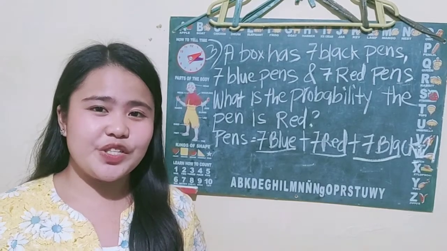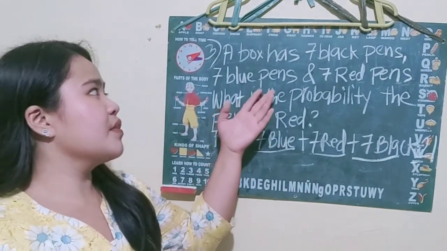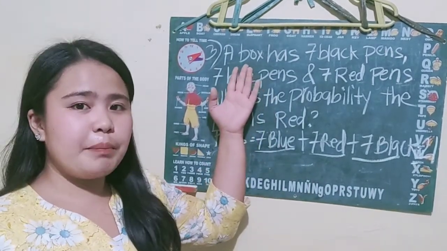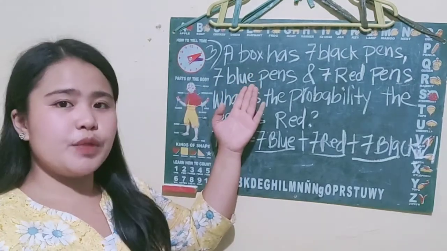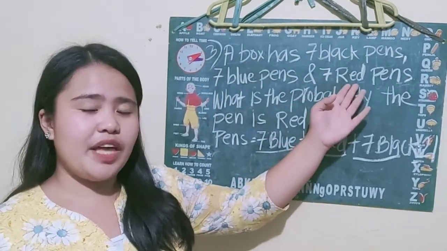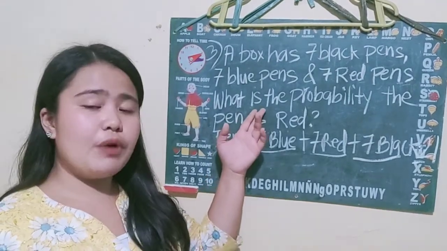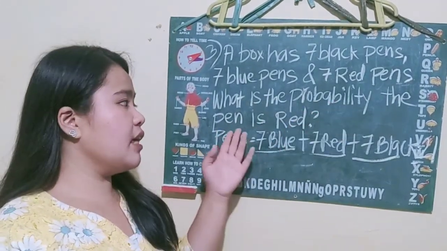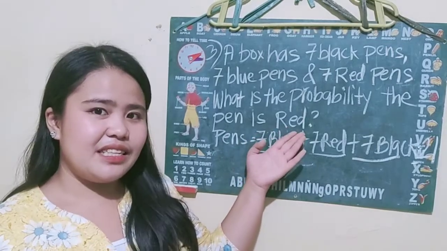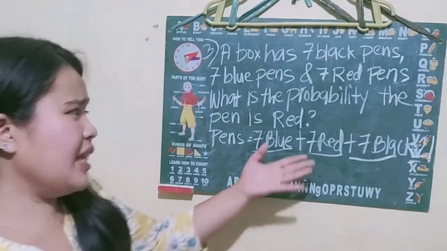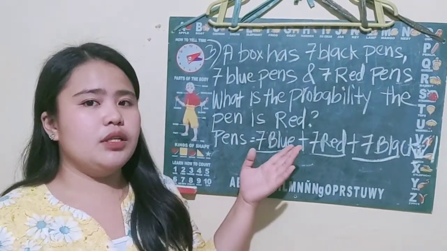Our third question is, a box has 7 black pens, 7 blue pens, and 7 red pens. The question is, what is the probability of getting a red pen? So, we will analyze our third example.